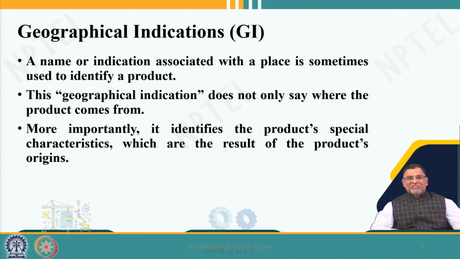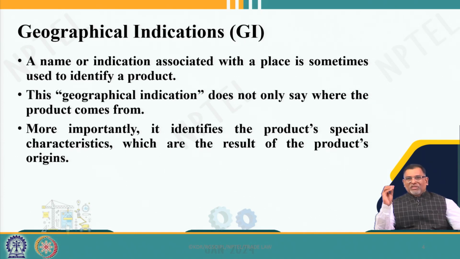So, the name or the indication must be associated with a particular place to identify that product, and India presently has more than 450 geographical indications registered from different parts of India.